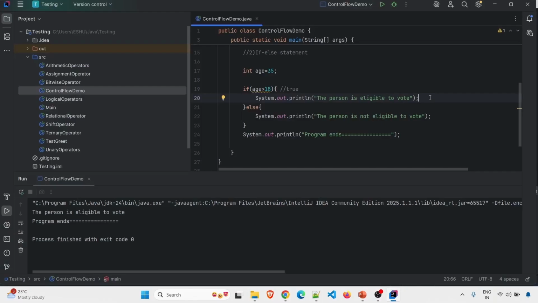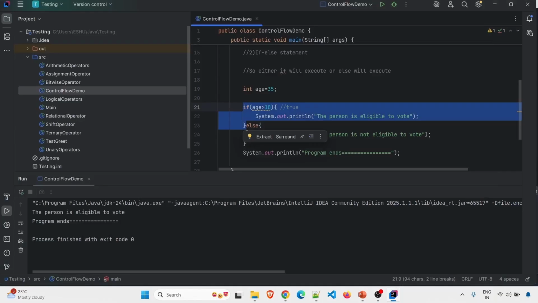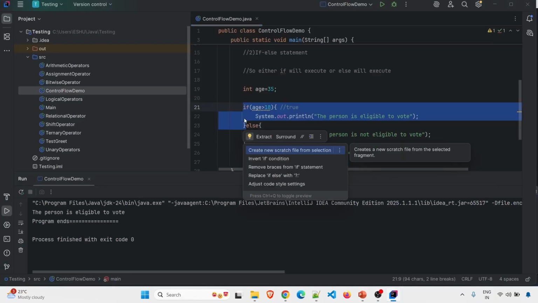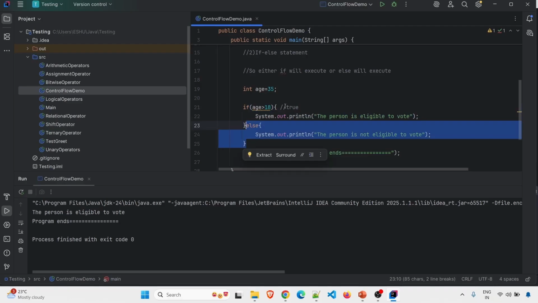So for if else statement, either if or else, one of the blocks will always execute. So I will write here, either if will execute or else will execute. So one block will definitely execute out of the two blocks. If this block is executed, then the else block will not be executed. If this block is not executed, then definitely the else block will be executed. So this is how if else statement works.